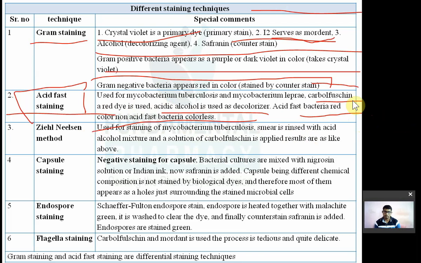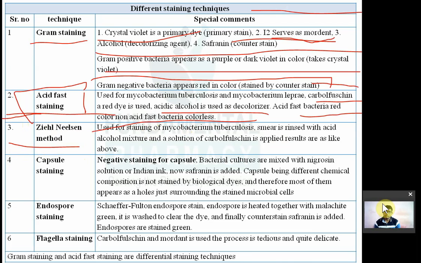इसके ऊपर क्वेश्चन आता है कि which one is the dye used in the acid fast staining? Carbolfuchsin. Carbolfuchsin, यार नाम याद रखो. Now next, this acid fast staining is used for Mycobacterium tuberculosis, Mycobacterium leprae. क्वेश्चन इसके ऊपर भी आ चुका है डिफरेंट एग्जाम में, मतलब फार्मासिस्ट एग्जाम या फिर आपका डीआई के एग्जाम में. नेक्स्ट टाइप ऑफ स्टेनिंग इज झील निल्सन स्टेनिंग. The Ziehl-Neelsen staining is used for Mycobacterium tuberculosis.